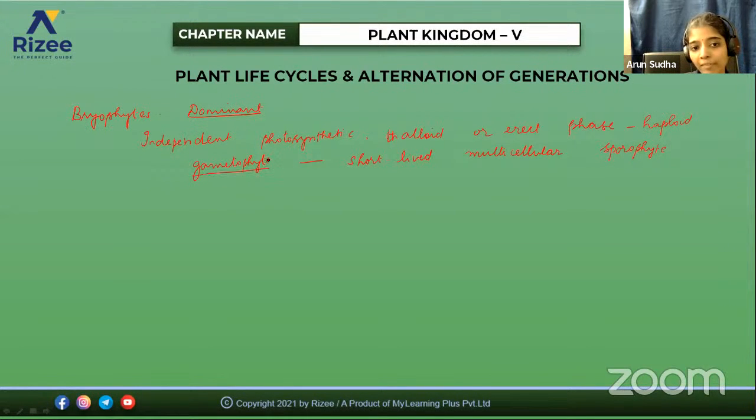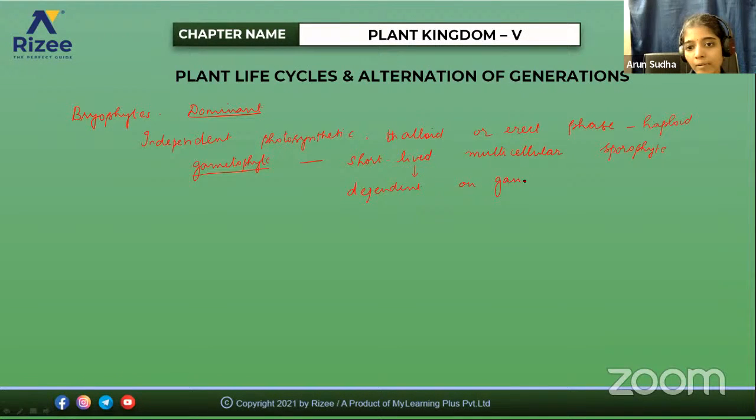So the gametophytic phase, we already saw the life cycle. I hope you are clear with that. That is, the gametophytic body is independent, photosynthetic, thalloid or erect, and it is a haploid gametophyte, but it has a short-lived multicellular sporophyte, and this sporophyte is totally or partially dependent on the gametophyte.